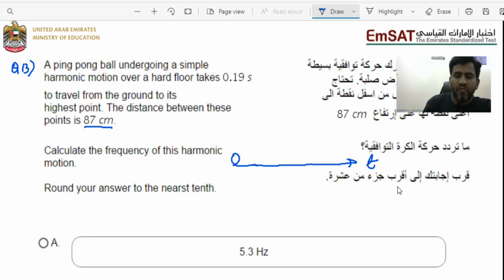Once it hits the floor, the ball will jump, go up, come back, and again go up and come back. This is what the harmonics are, and this will continue for some time, isn't it? So this is what the harmonics are.